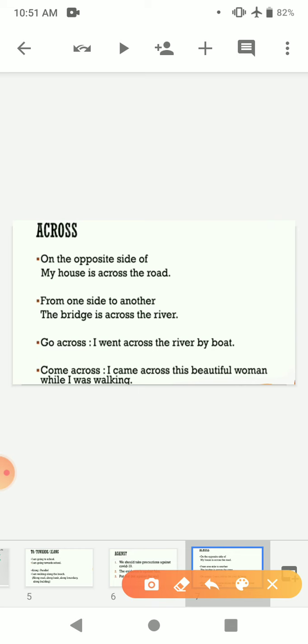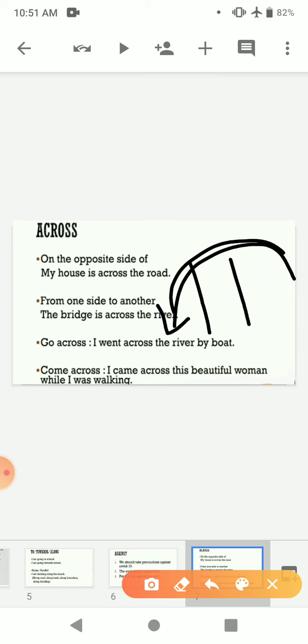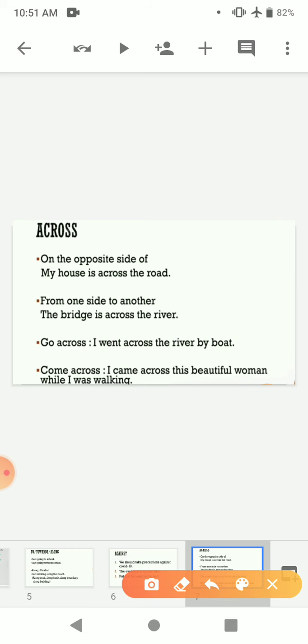From one side to another. Suppose there is a road or there is a river and a bridge is over it. For example, this is a river and a bridge is over it, the bridge will be like this, because it will start from here and will end here. The bridge is over the river, so you will say the bridge is across the river, from one side to another side. The bridge is across the river.